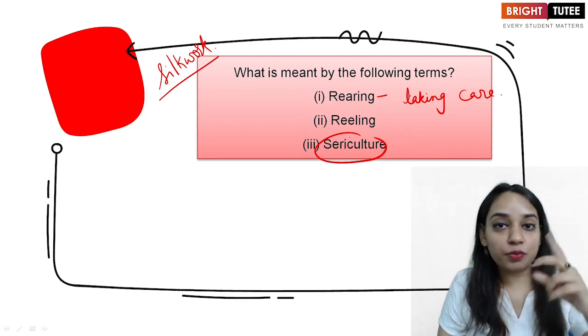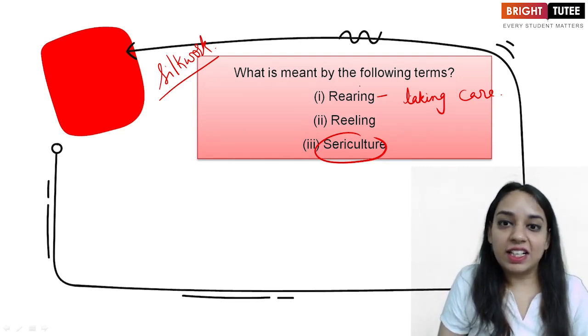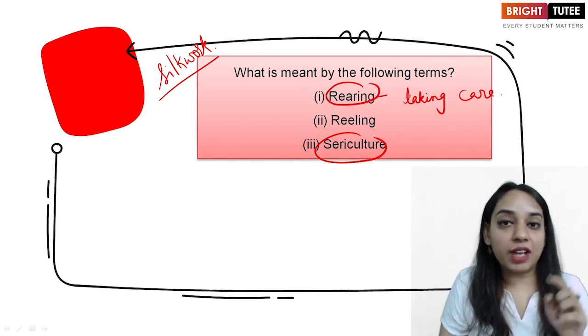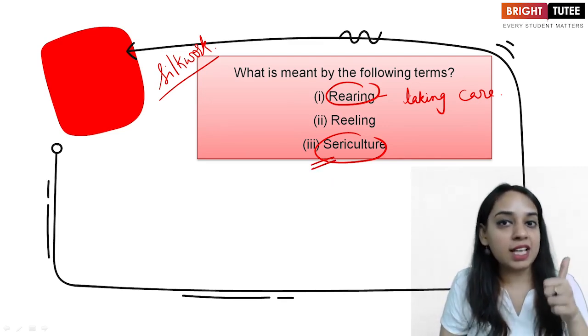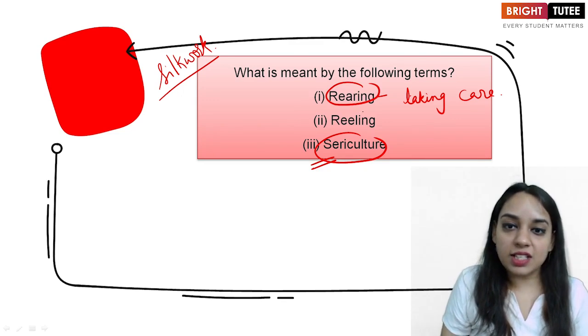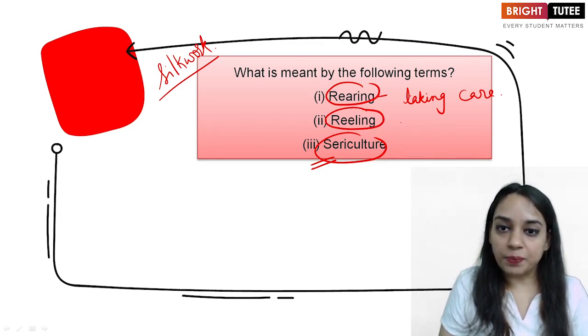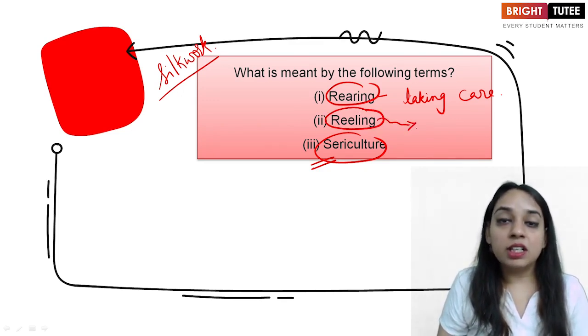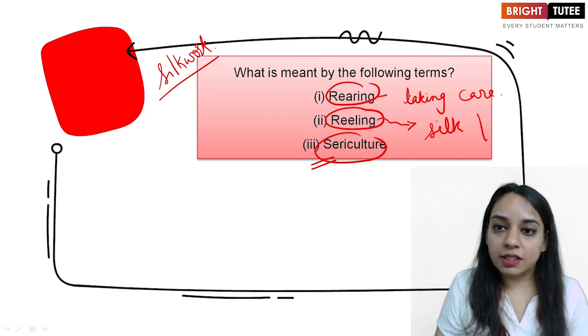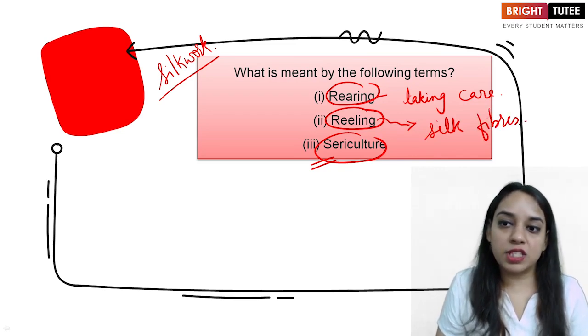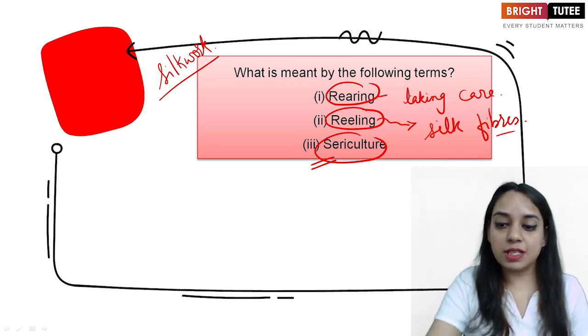So guys, first and third are interconnected. Rearing means taking care, and when we are taking care of silkworm in order to obtain silk, it is known as sericulture. Then second one is left, which is reeling. So guys, what do we mean by reeling? Reeling is simply the process through which we are separating silk fibers from the cocoons of the silkworm. Okay, so this is reeling.